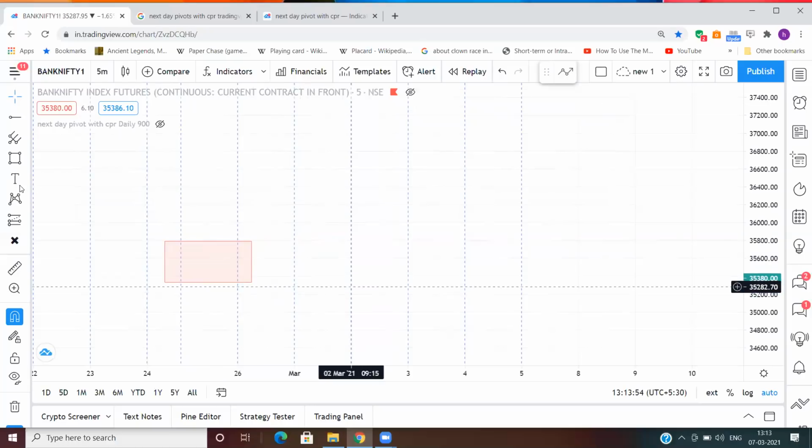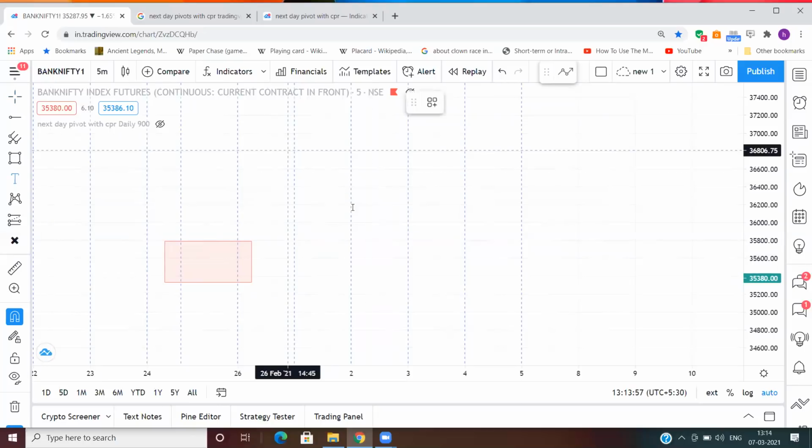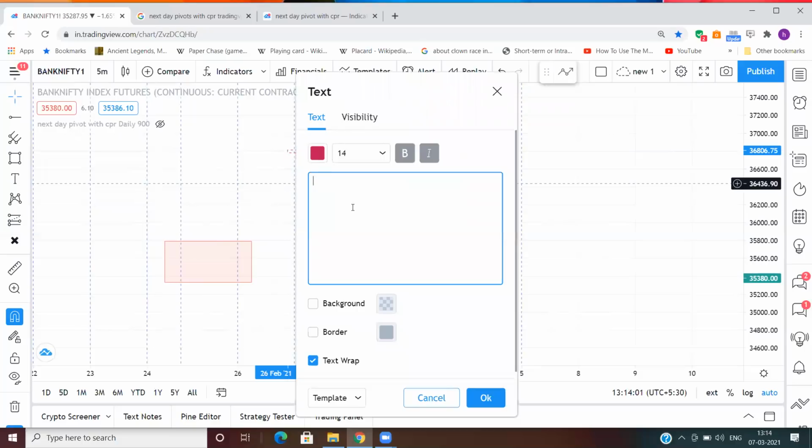So we have seven types of relationship. The first is higher value. Second is lower value. Third is overlapping higher value.